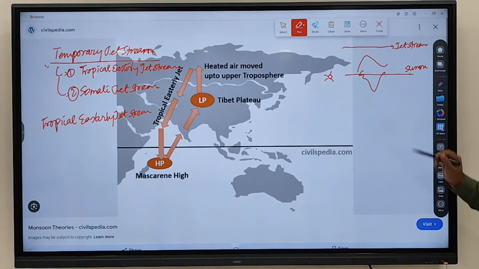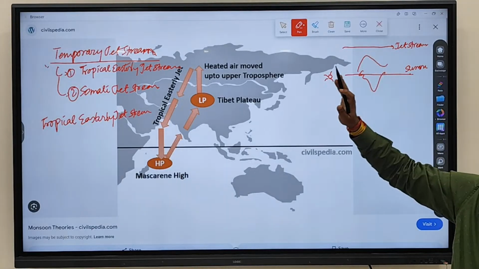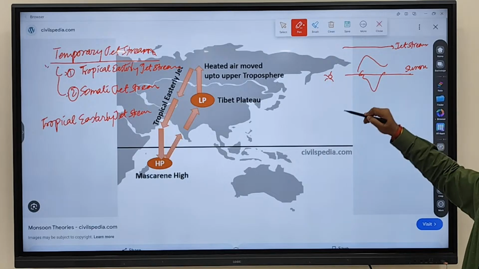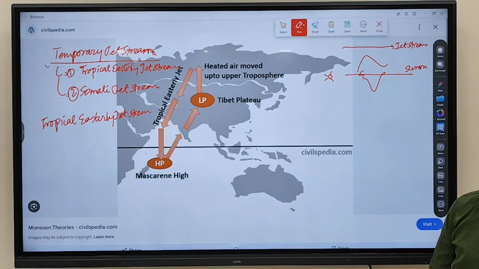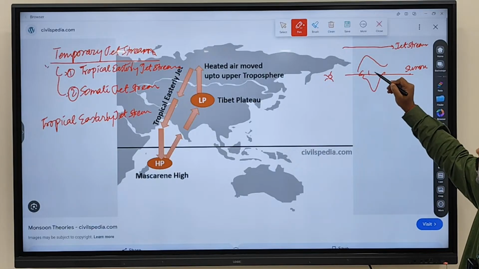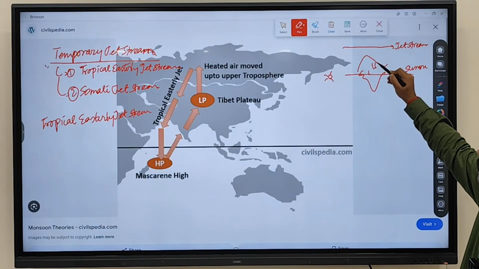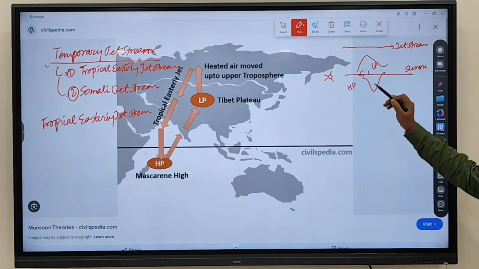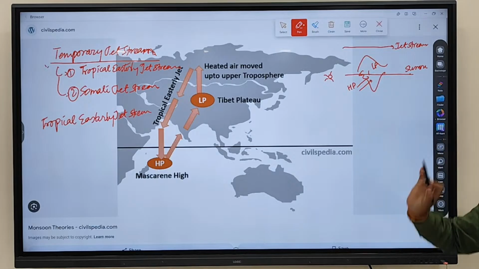Clear? We discussed that the jet stream now moves in the upper atmosphere above India in summer, and this leads to the arrival of monsoon in India. Here a low pressure is formed, and here a high pressure is formed. This led to the arrival of monsoon in India.